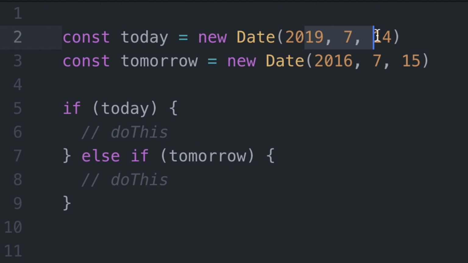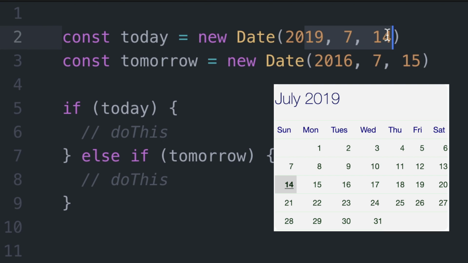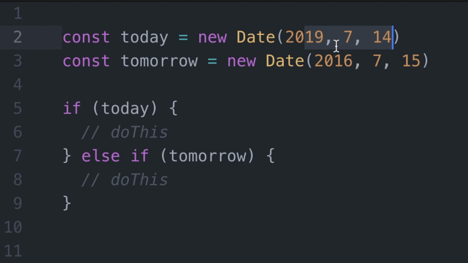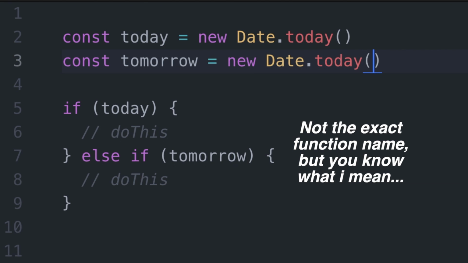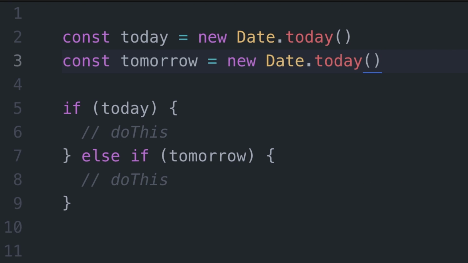Well, the issue here is obviously with the date in mind. Sure, today right now is July 14th, or maybe whatever day you're watching this video, but it's not always going to be this date. And because this is a constant, this code is only viable for one day of running. So instead of hard coding this value, July 14th, 2019, better yet to use a built-in function of the date class, like today, because today won't always be that day. And for tomorrow, I guess you do today plus 24 hours or whatever suits your time needs.